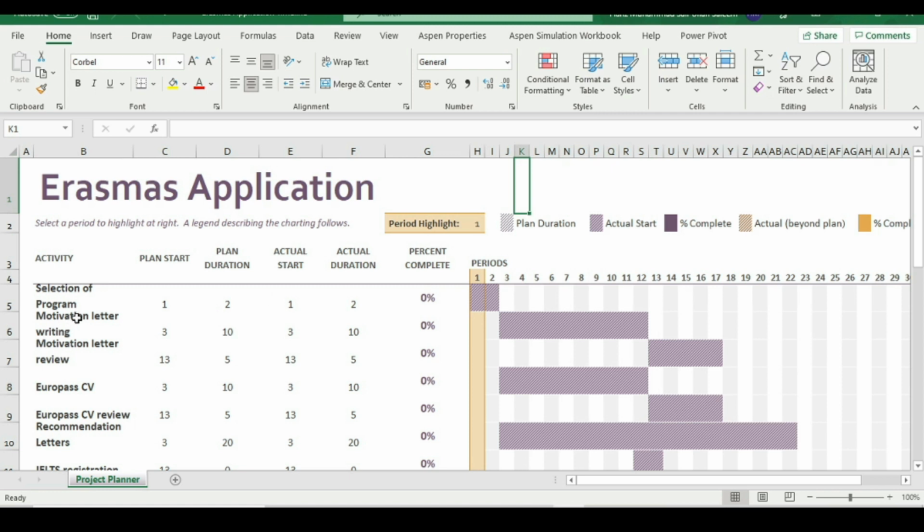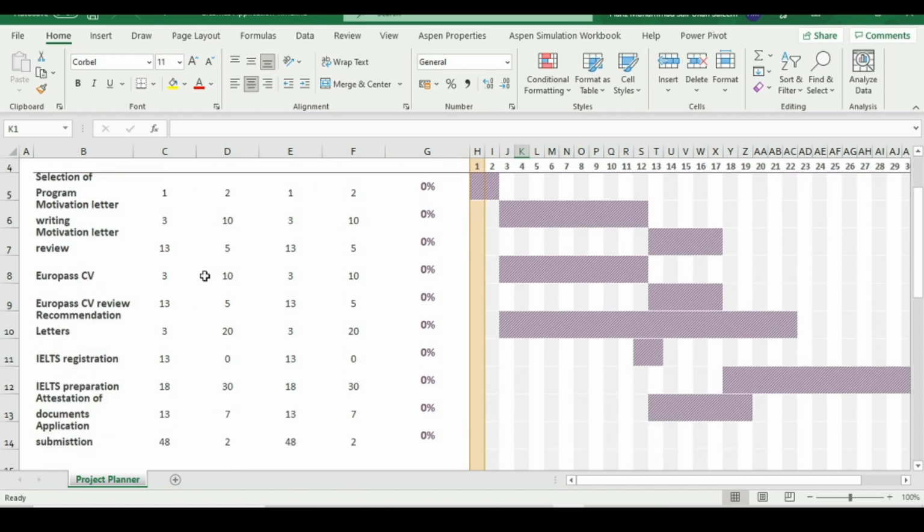According to that, start to write the motivation letter and your Europass CV. You should spend around 1 week or maximum 2 weeks on these 2 documents, and then you should send these 2 documents to 3 or 4 different friends who can review your documents and give you some suggestions for further improvement.